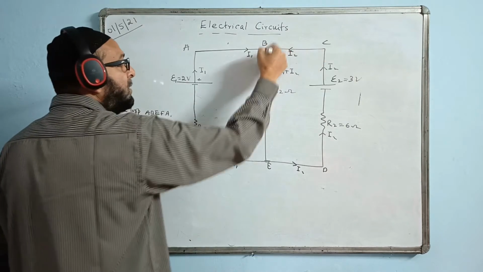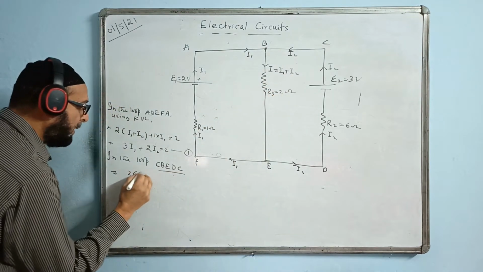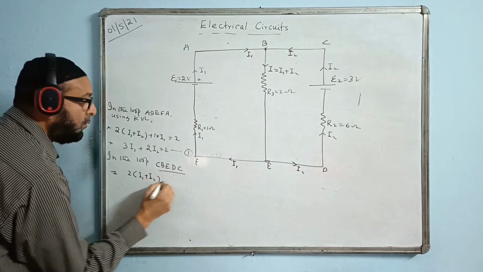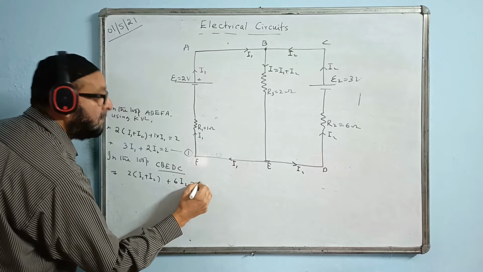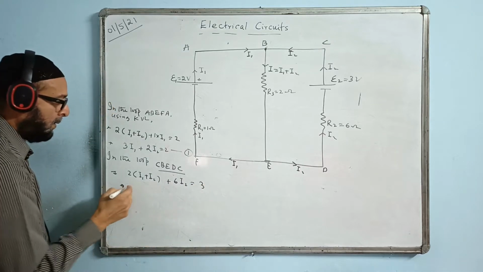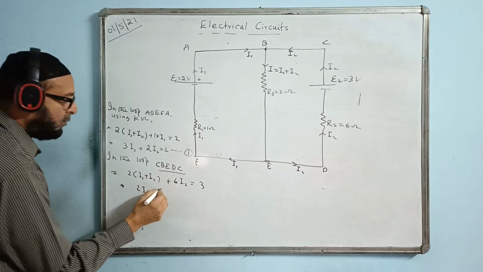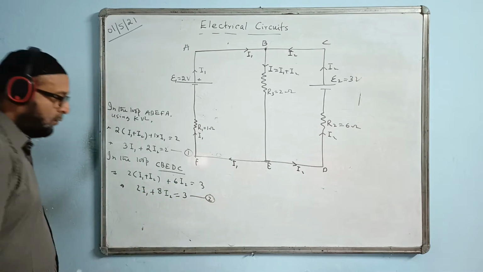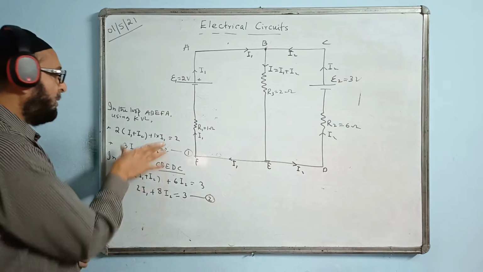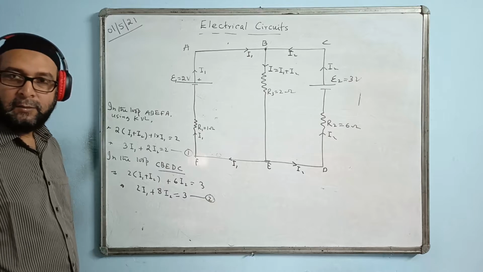I am taking this phase. What is the current here? I1 plus I2, into 2 I will do again. Right, 2 bracket I1 plus I2 plus 6 times I2 equal to what is the EMF of that one? 3. Make equation: 2I1 plus 2I2 plus 6I2 is becoming 8I2 equal to 3. Equation number 2. Now I must solve these two equations simultaneously to find the value of I1 and I2.